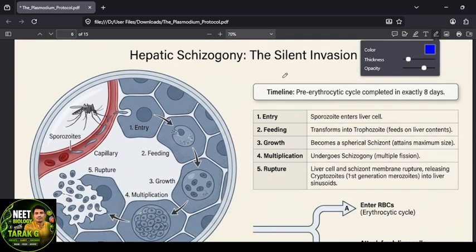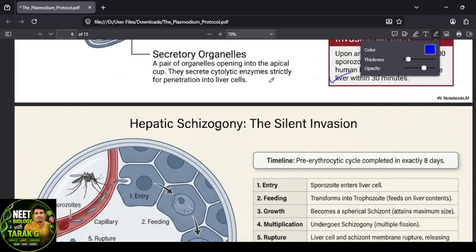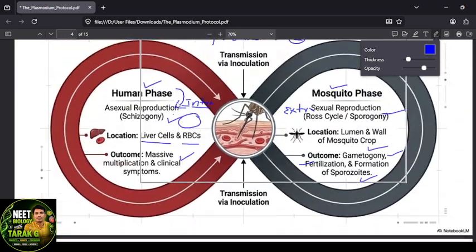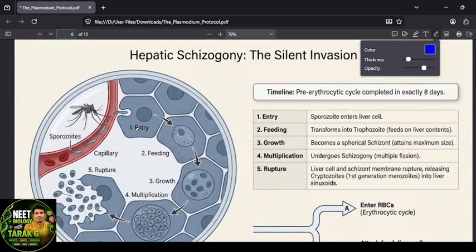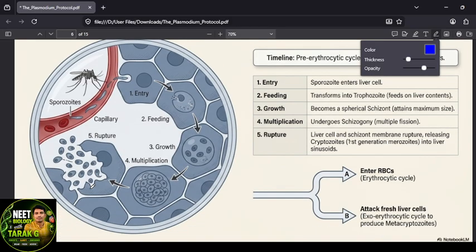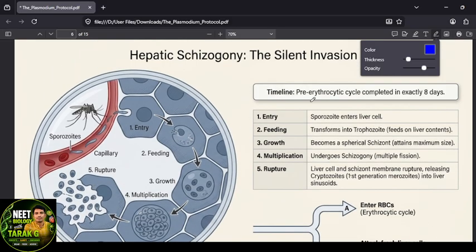Now here is the hepatic schizogony. Actually, we are talking about schizogony in the human. It happens in the human being. One part is the hepatic schizogony, which happens in the liver cell, and in the RBC it is called erythrocytic schizogony. Right, the human phase. Now in the hepatic schizogony, see, these are the liver cells, all hepatocytes. The timeline is given: the pre-erythrocytic cycle is completed in 8 days, exactly 8 days.